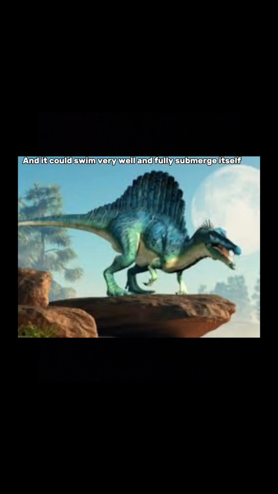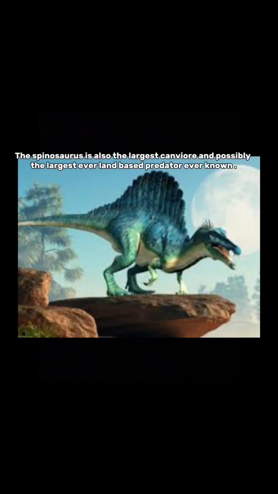The Spinosaurus, for example, would hunt fish underwater and hunt other smaller dinosaurs above water, and it could swim very well and fully submerge itself. The Spinosaurus was also the largest carnivore and possibly the largest land-based predator ever known.